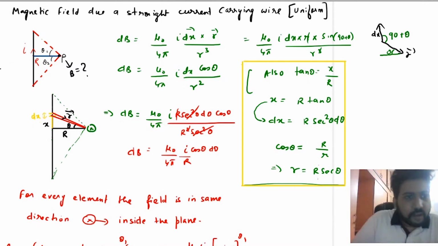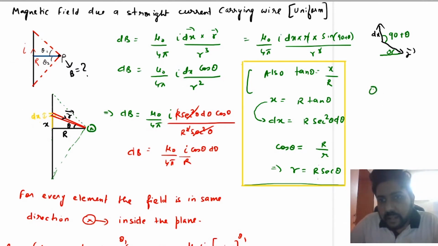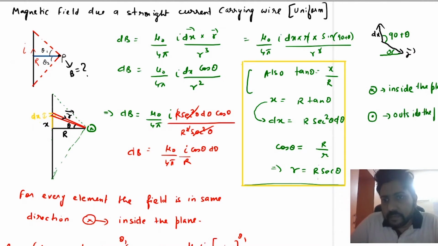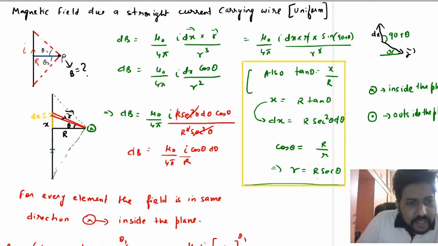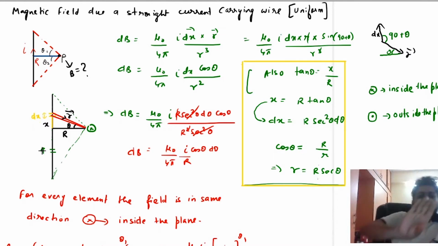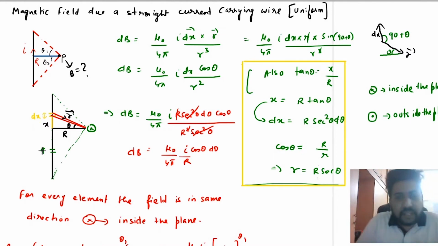This cross represents inside the plane, and dot represents outside the plane. Now if I take this element, then this is dl vector, and you will see that dl cross r vector is still inside the plane. That is, for every element the field is in the same direction, and that is inside the plane.